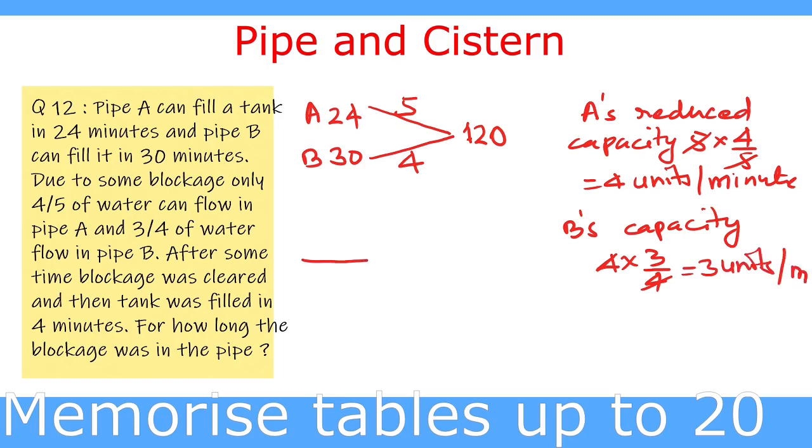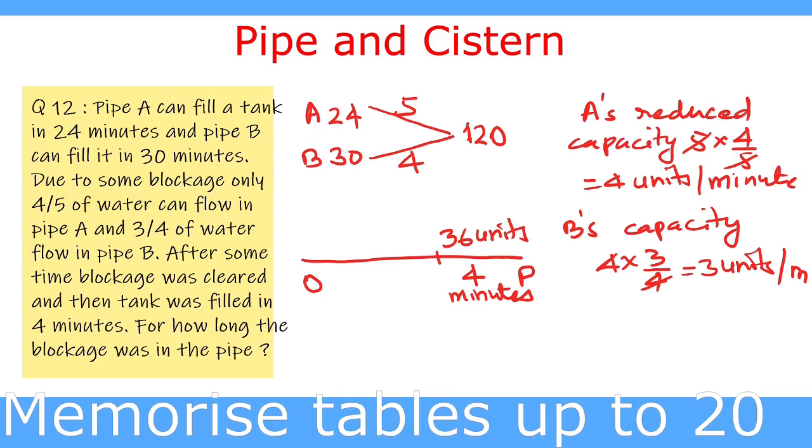Now say at time 0 the filling started and at time P the filling completes. So in the last 4 minutes, when the blockage was cleared, the quantity filled is 36 units, because A fills 5 units and B fills 4 units per minute. So both together are filling 9 units per minute. So in 4 minutes they are going to fill 36 units in the tank.